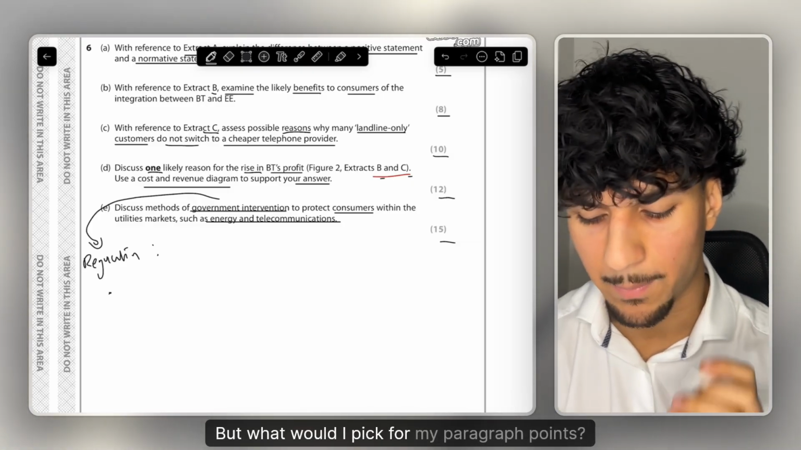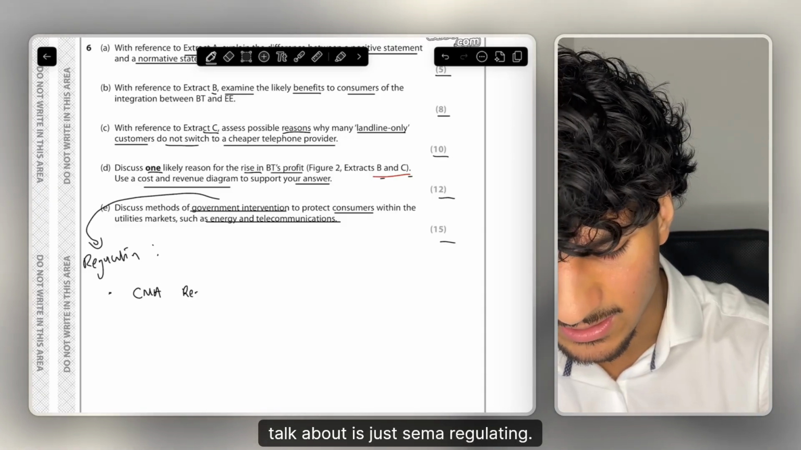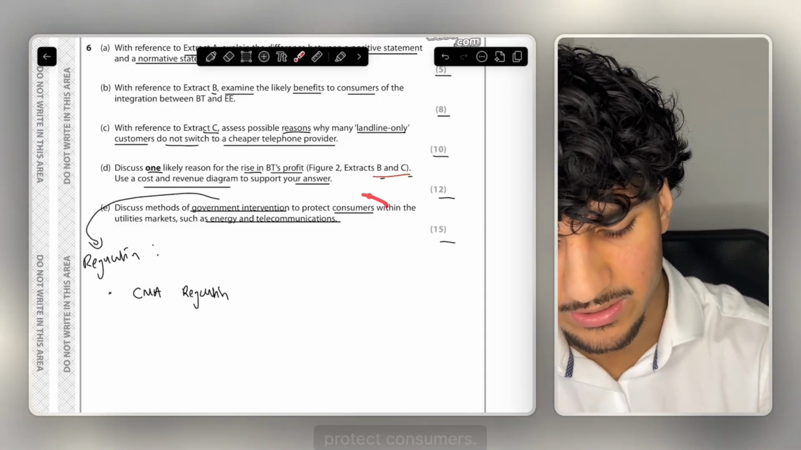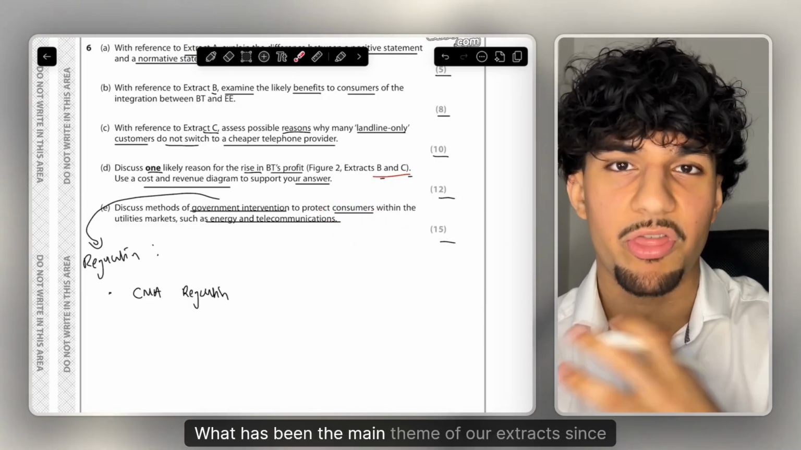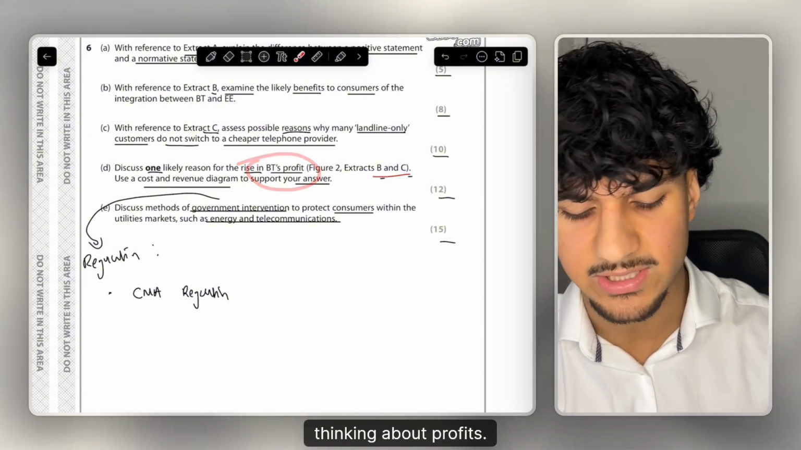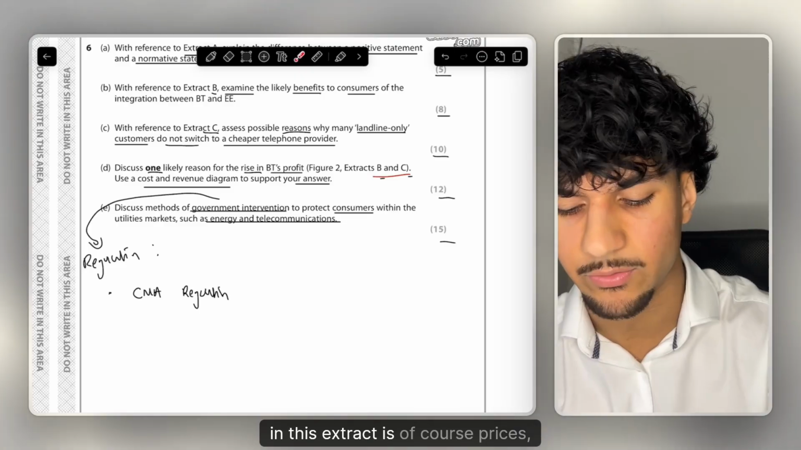But what would I pick for my paragraph points? Of course, the main paragraph point I am going to talk about is just CMA regulating. And if you think about the theme of the question, it talks about how we're going to protect consumers. What is the main way consumers are being exploited here? What has been the main theme of our extracts? Since if you look back to the question before, we're thinking about profits. So the main way consumers have been exploited in this extract is, of course, prices.